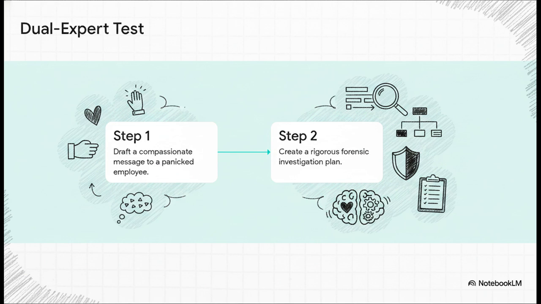The prompt asks the AI to first draft a compassionate message to that panicked employee, and then immediately pivot to creating a rigorous forensic investigation plan and a regulator notification summary. This tests extreme context switching. The AI has to leap from deep emotional intelligence and empathy, which is likely handled by one expert, straight into cold, hard technical rigor and legal compliance handled by completely different experts. The transition has to be seamless, maintaining tone consistency without cross-contaminating the emotional and the analytical sides.